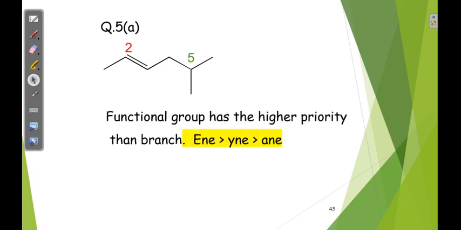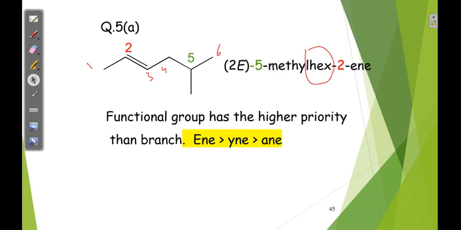Now how will you give the numbering here? Obviously the triple bond should get more preference, so the numbering is from left to right. Yne has higher preference than ene than ane. So finally the name is: total 6 carbons are there, so hex, then double bond is there. It started from second, so 2-ene. The substituent is methyl at 5th position.